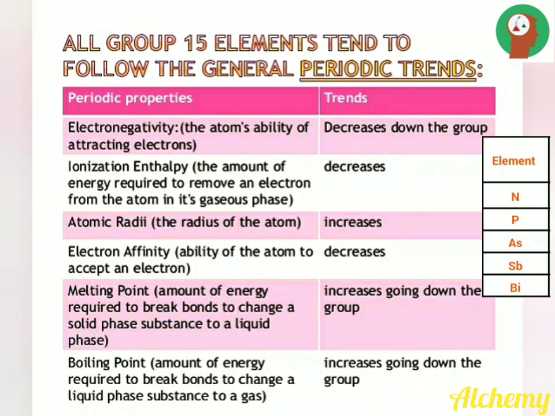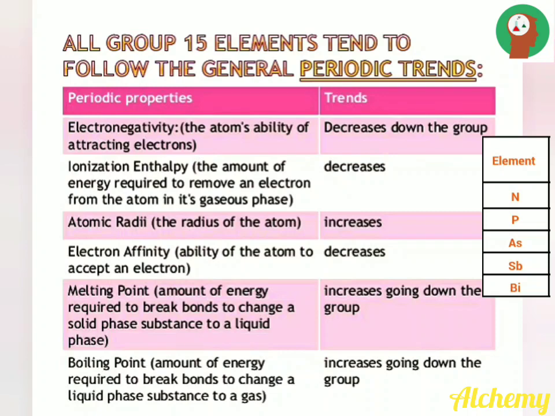All the elements of group 15 tend to follow the following periodic trends. Electronegativity is the ability of an atom to attract electrons towards the nucleus. As we move down the group, the atomic size increases. As the size increases, the effective nuclear charge decreases, and hence its ability to attract electrons decreases. Thus, electronegativity decreases down the group.